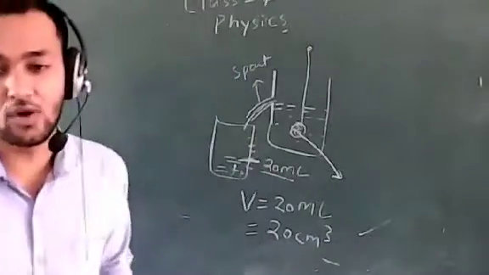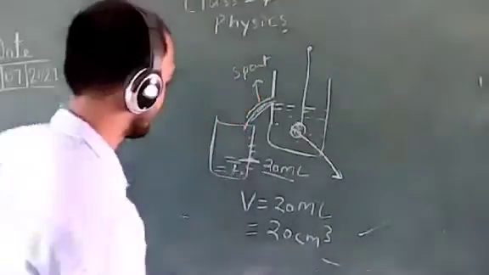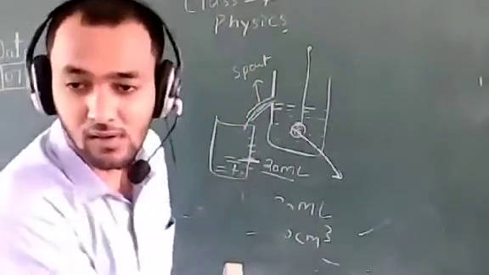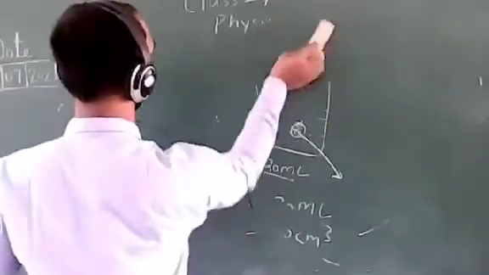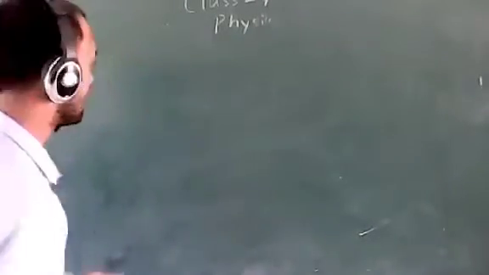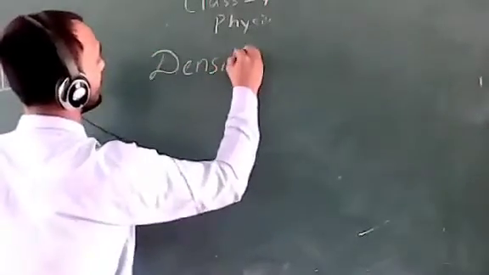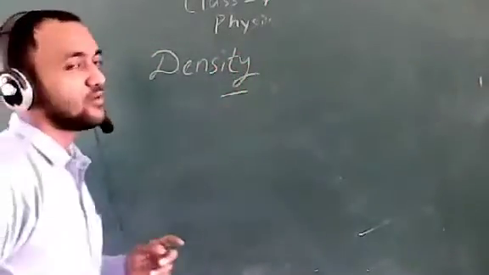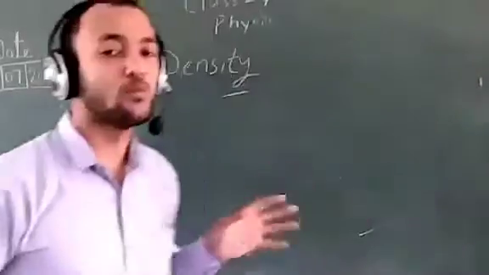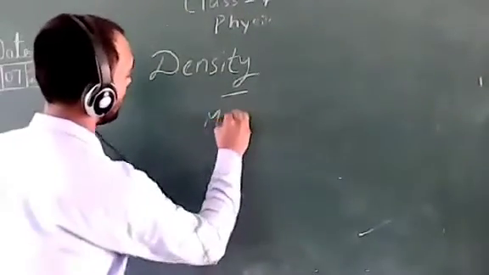Now, coming to the next topic, density. Density is calculated as mass per unit volume. The formula of density is mass upon volume.